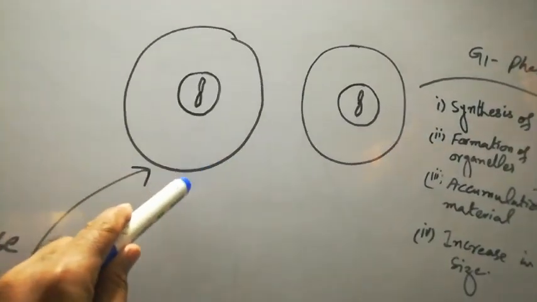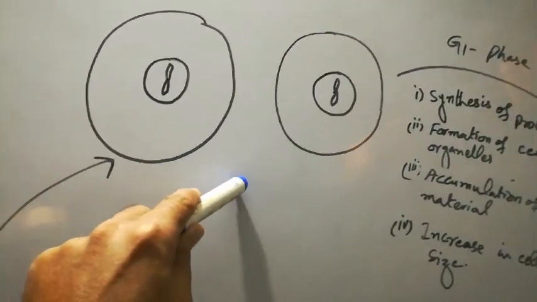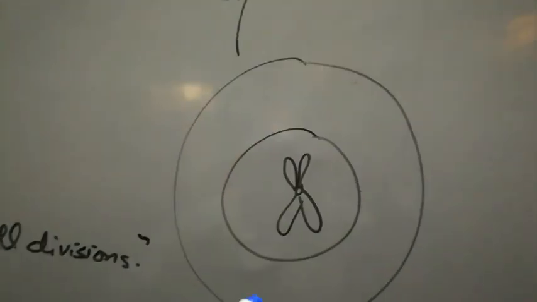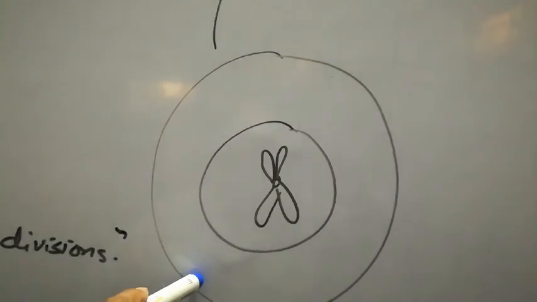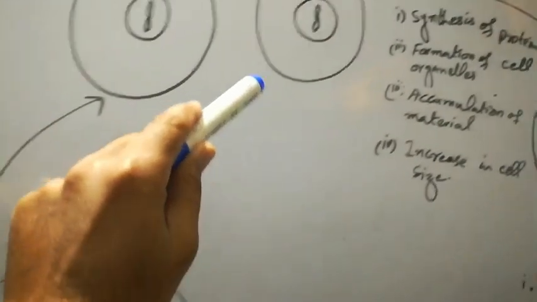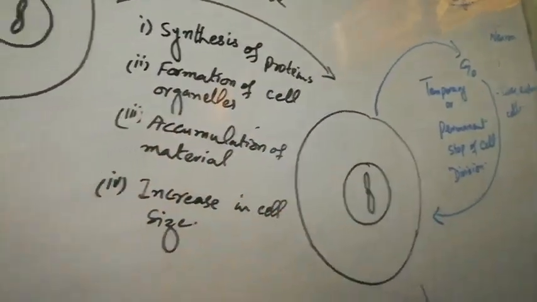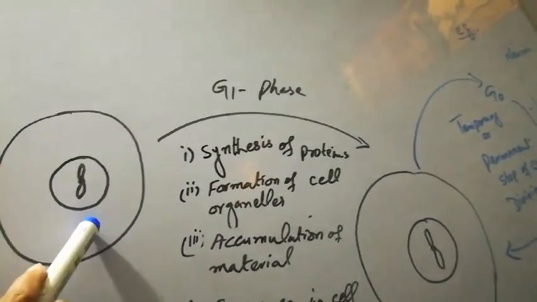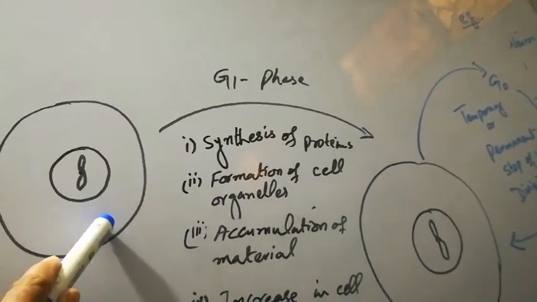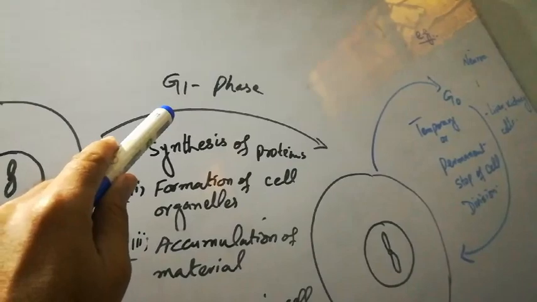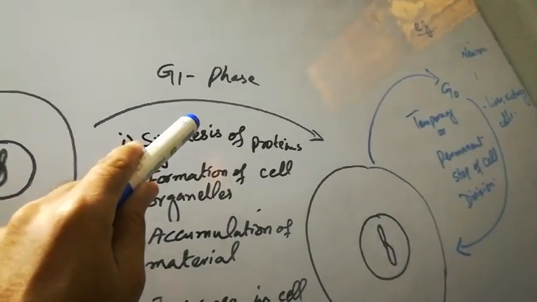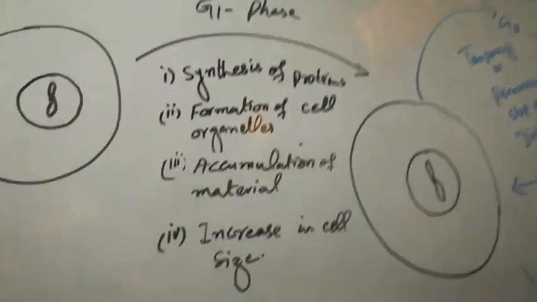For example, look at this. These are the two cells produced by one parental cell, and these two daughter cells are going to divide further. For this purpose, first of all, they will pass through the changes called the G1 phase. It is the first step of the interphase.